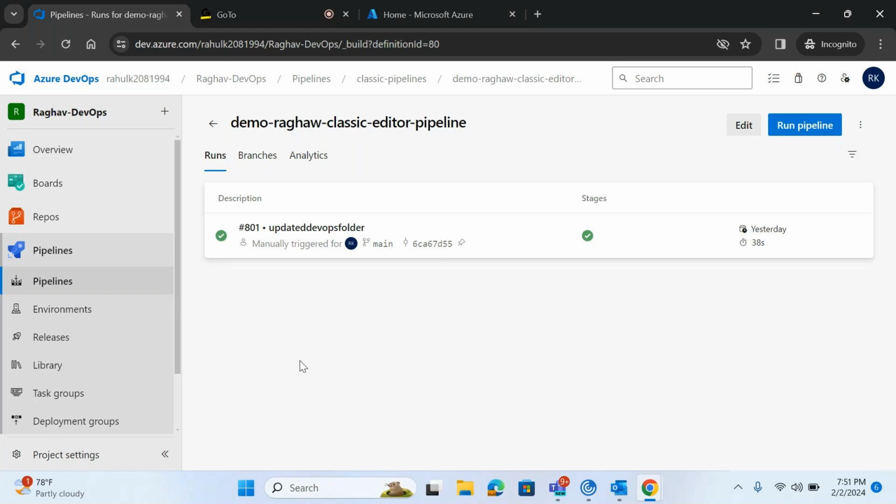So today what we'll do: we have created this classic editor pipeline. If you want to convert this into YAML, how can we do that?